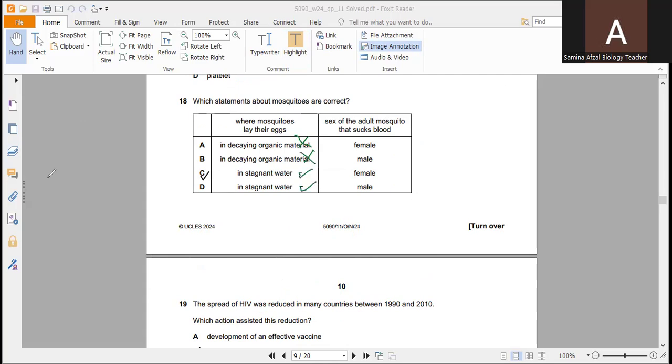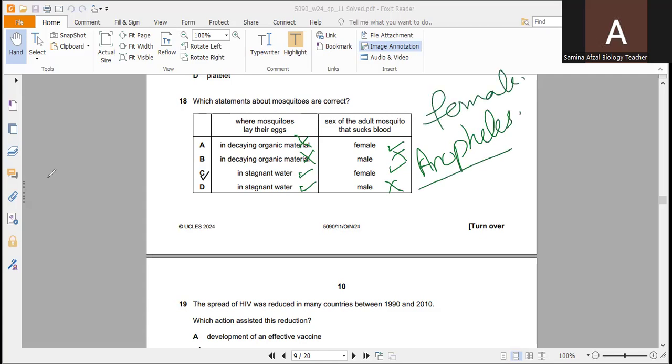Sex of the adult mosquito that sucks blood: female. Female mosquito sucks the blood. So according to this, the female Anopheles mosquito is the one which sucks the blood. So according to this, C is the correct option.